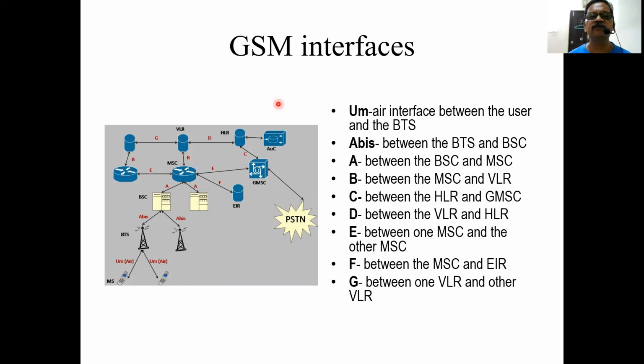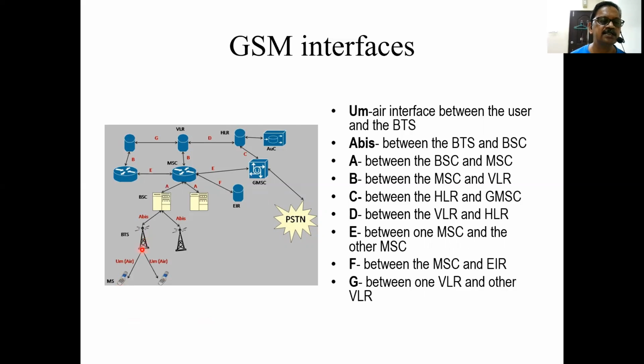Now we will see the interfaces, the interconnectivity between different network elements and their names. First, we will start with the mobile station. The mobile station is first connected to the base station or BTS.